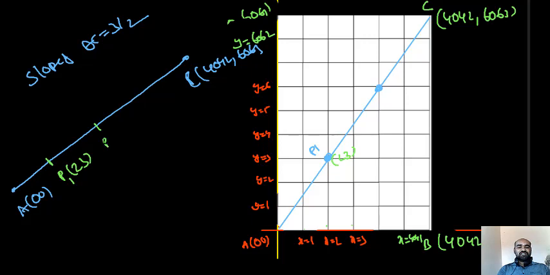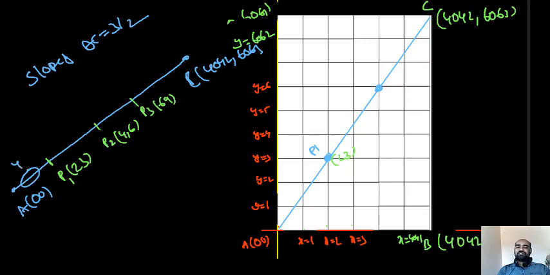One more point exists, P2: 2 twos are 4, 3 twos are 6, so (4, 6). One more point P3: multiply by 3, so (6, 9). All these points are collinear with AC. Observe: the AP1 slope is 3 by 2 only, AP2 slope is 3 by 2 only, AP3 slope is 3 by 2 only. So what is the logical outcome?